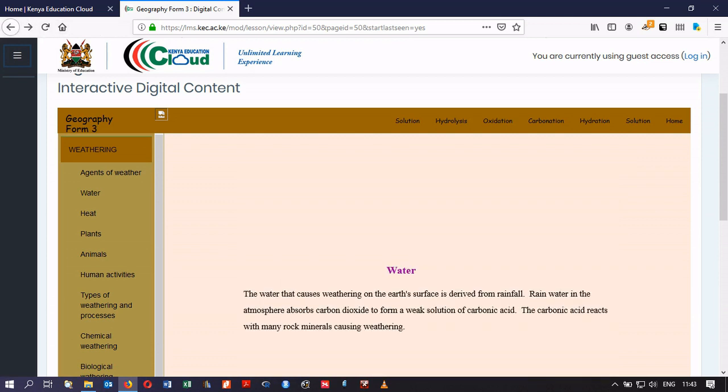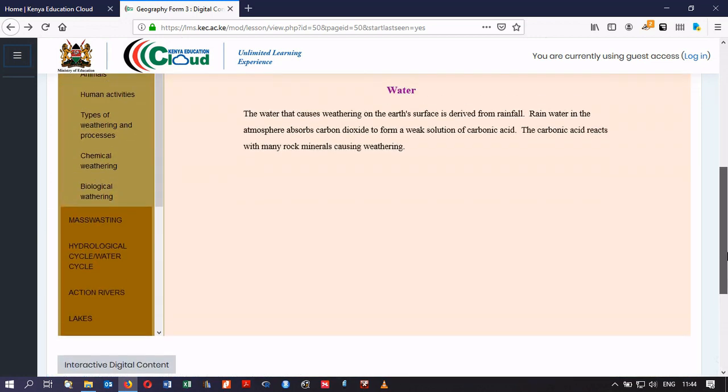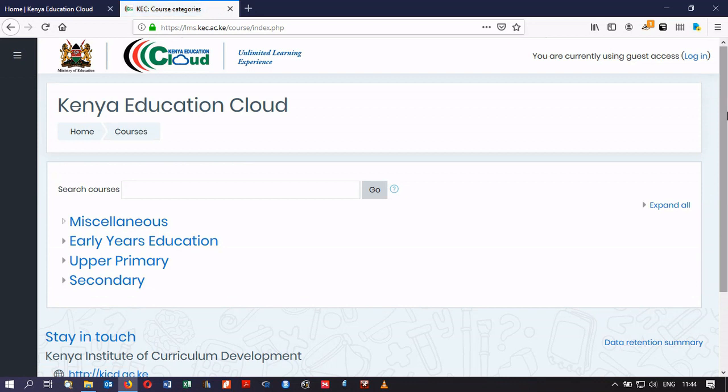So that's an overview of the kind of content they have on the Kenya Education Cloud. But apart from such interactive content, you'll also find other types of content. There's videos, there's also audio files. So we'll look at that shortly. So you can actually browse through the site using the tabs at the top.